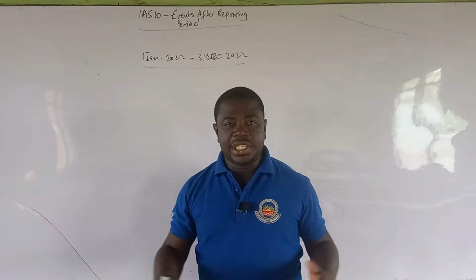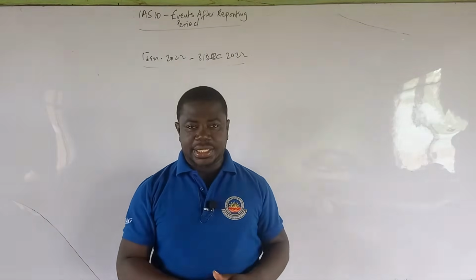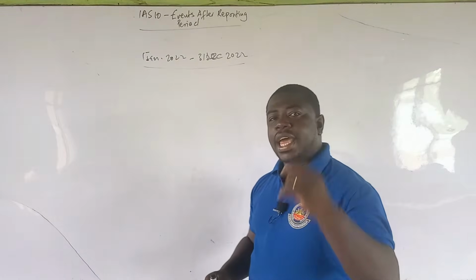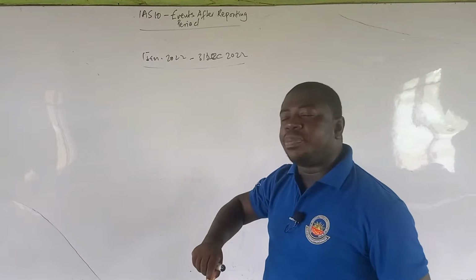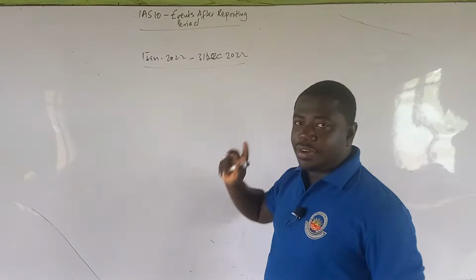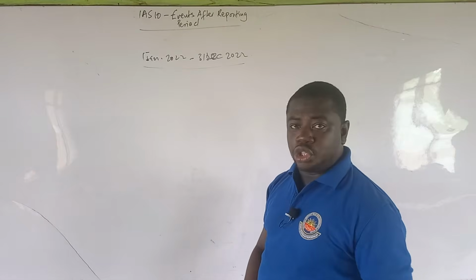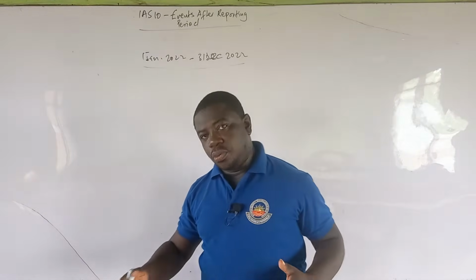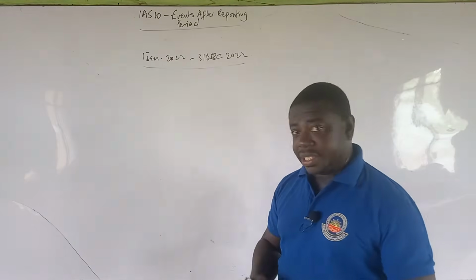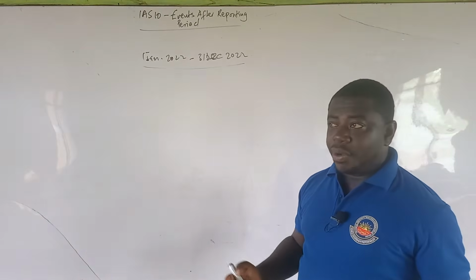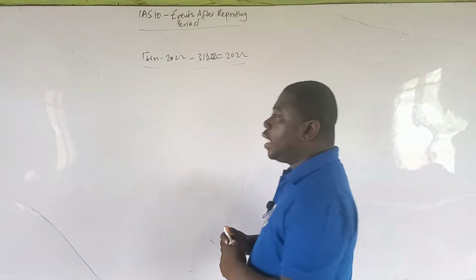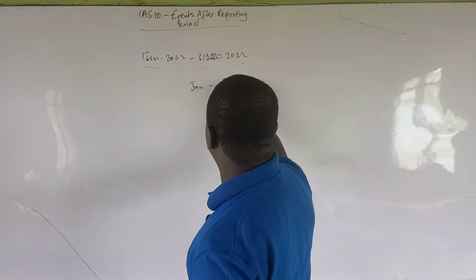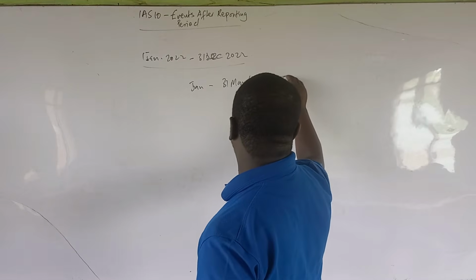Now, let me also explain something to you. In practice, when an accounting period ends, end of year accounts are not supposed to be prepared and completed on the last day of the year and made ready for issue. No. Usually, the accountant is given time to prepare the accounts, usually a period of 3 months. In most cases, in Ghana, I'm aware that it's usually a period of 3 months, from January to maybe 31st March of the following year, which is 2023.